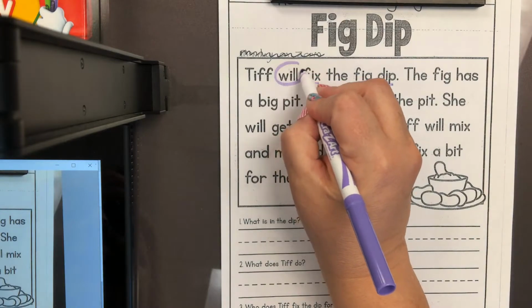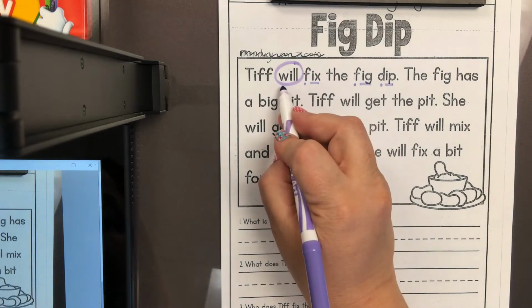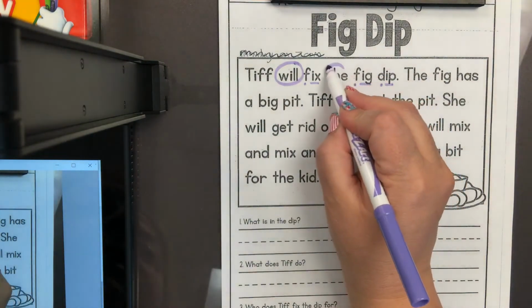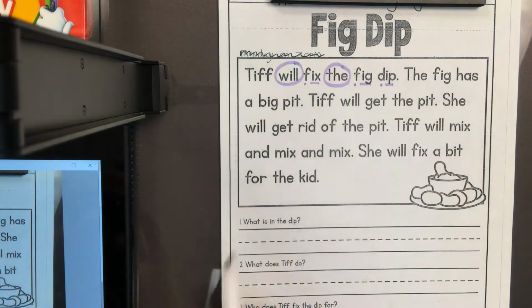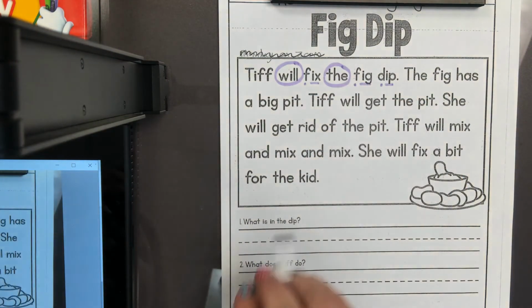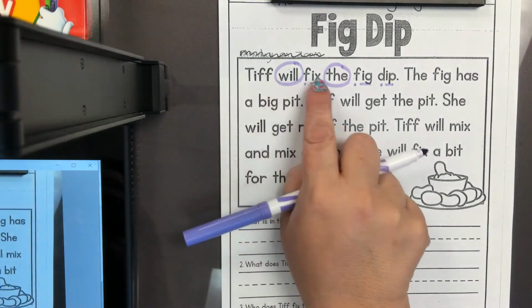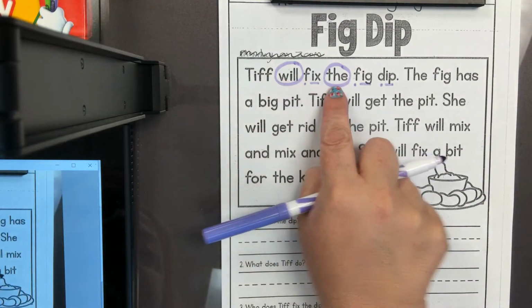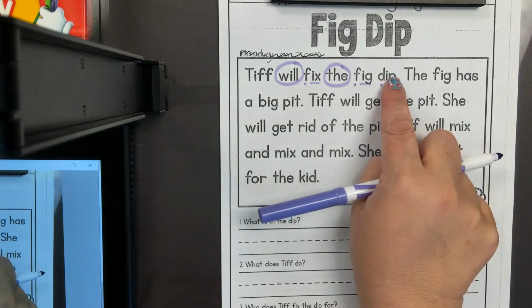Here's the sight word, wheel, and here's the sight word, the. So far we have decoded wheel, fix, the, fig, dip.